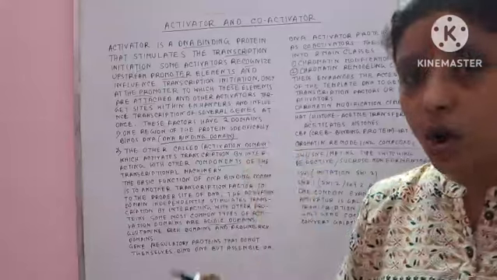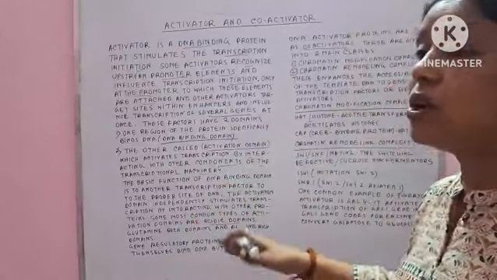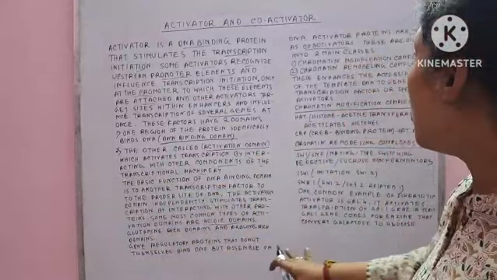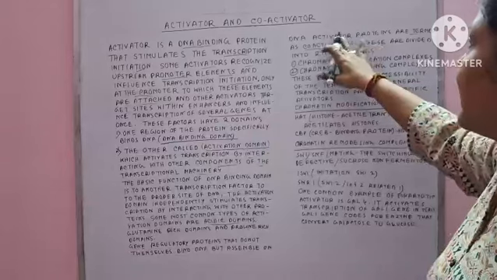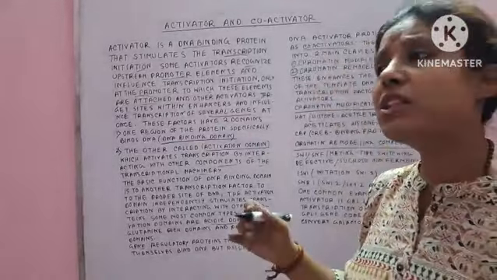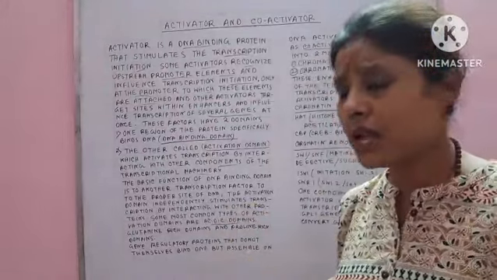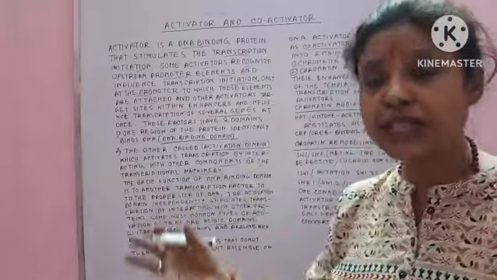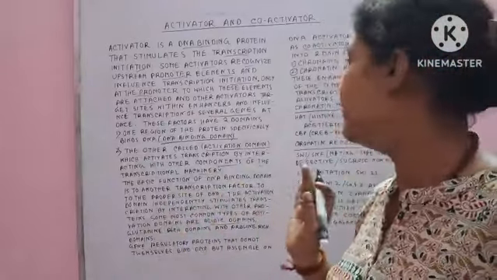That means they cannot bind directly with the DNA but try to assemble on the DNA activator proteins, and these are termed co-activators. So these are not directly involved in the transcription process by binding with the DNA. They attach with the activators. That's why their name is co-activators.